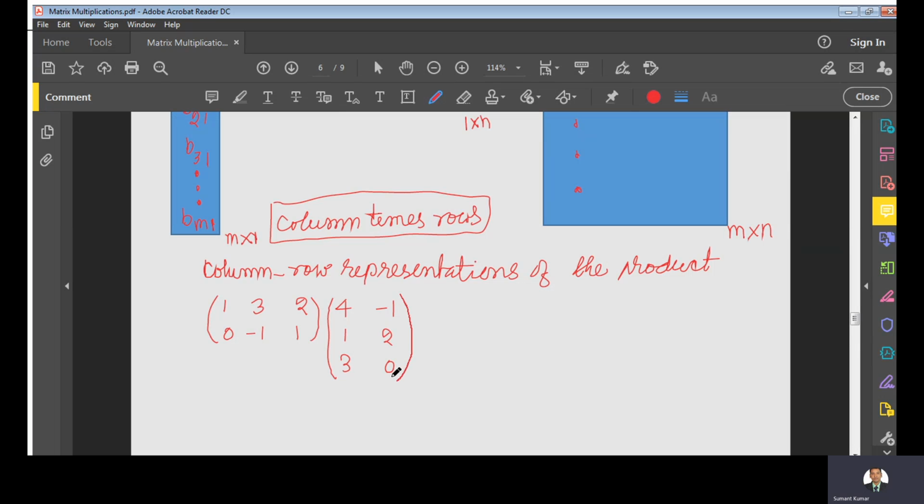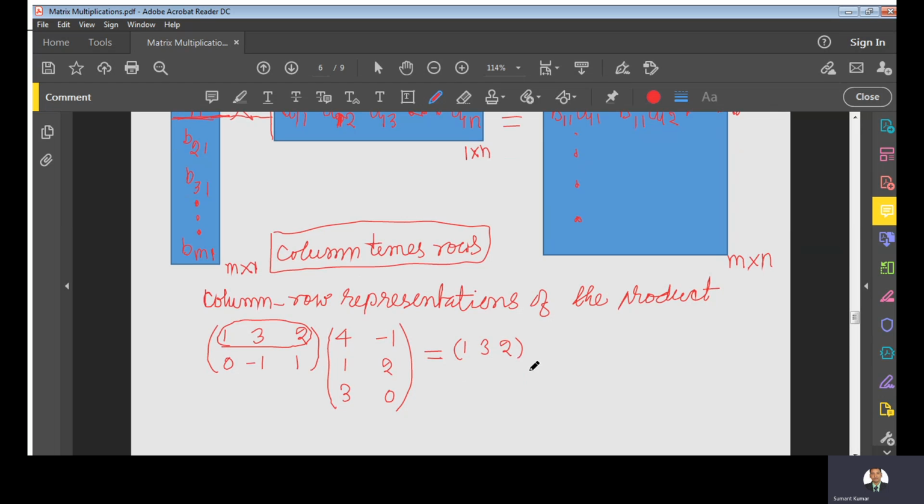So how will we expand it as a column row representation? Actually, I am taking the column row representation, so it will be column first.